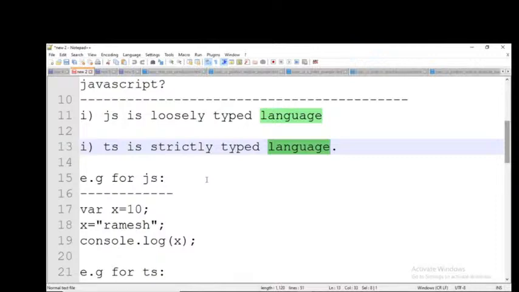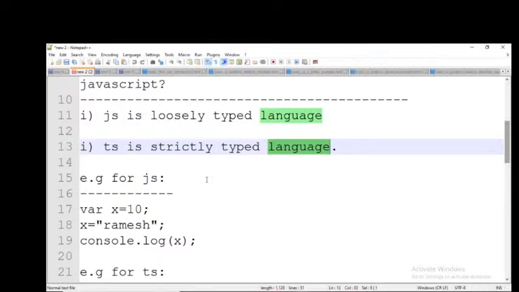Whenever you deal with data, you should assign it to a variable. When you declare the variable, at that time only you need to tell what type of data it should accept. That is in strictly typed languages, but in loosely typed languages, no need to tell.